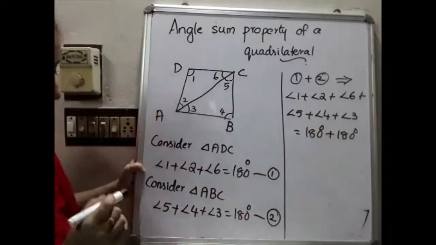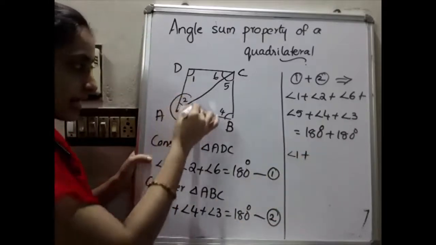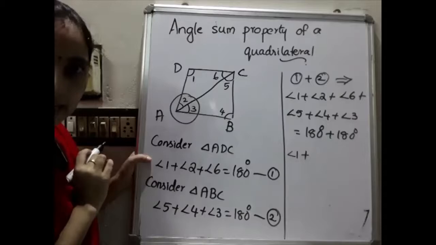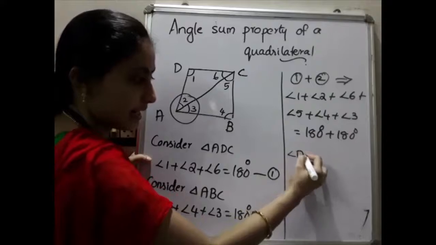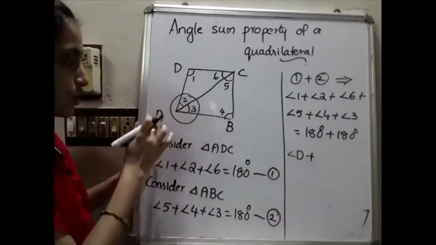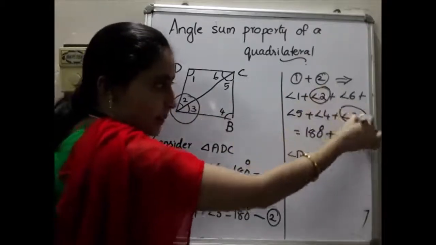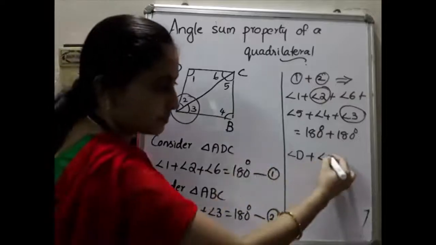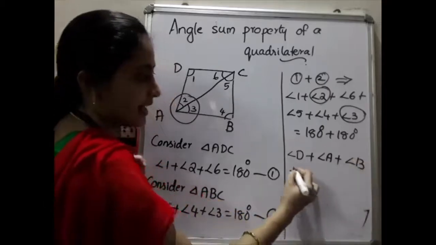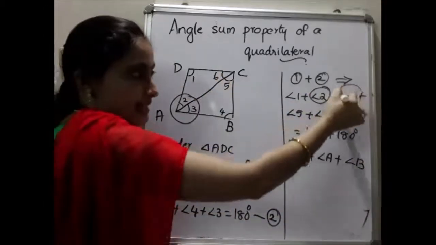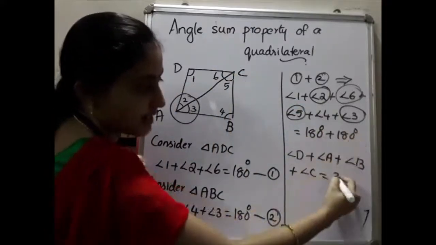Okay. Then listen here. Angle 1 is there, so you can write angle 1, which is angle D. Then angle 2 and angle 3 together constitute angle A, so I mark it as angle A. Then angle 4 is angle B. Then angle 6 and angle 5 together constitute angle C. That is equal to 180 plus 180, which is 360.